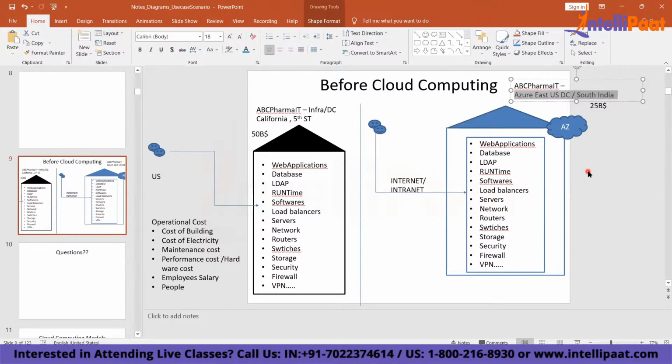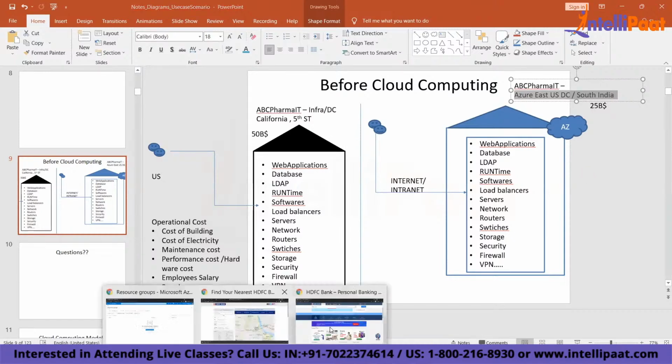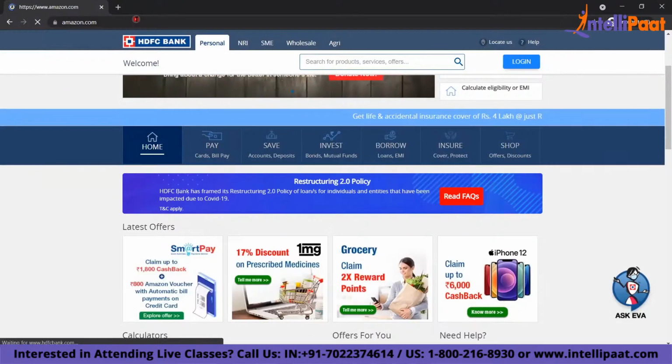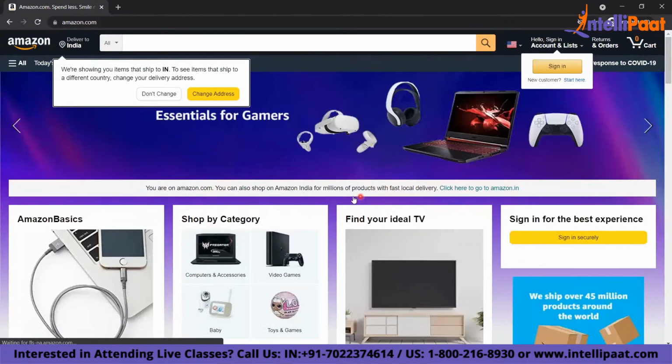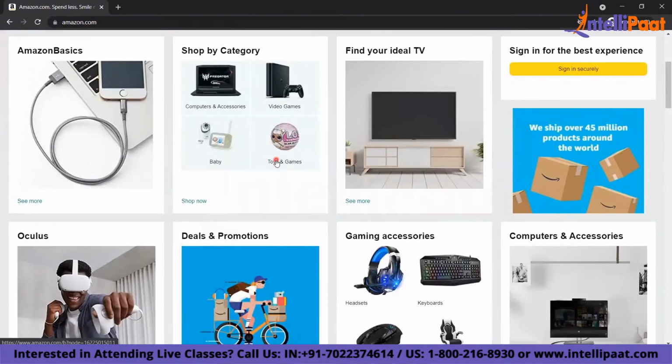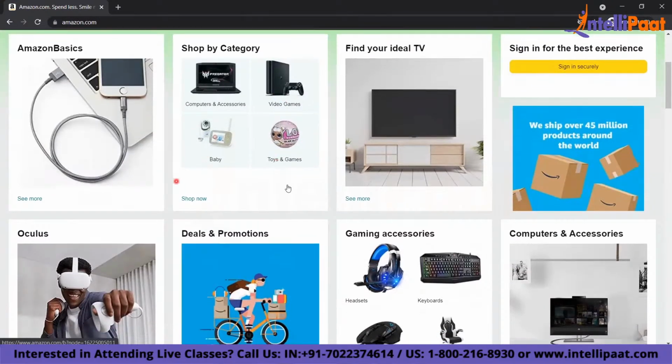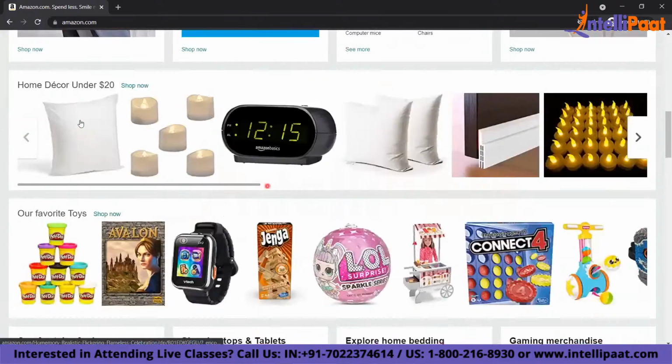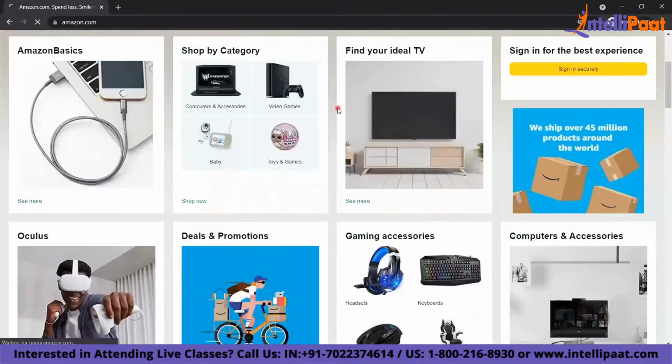And you have certain services which allow you to run your system from the USA, and users can be from India. It does not matter. Now, take an example of Amazon.com. This site is hosted in USA, right? But I can access it from India, and I can buy from India also, right? How is it possible? And the performance is good. If I want to buy some mobile, the site's performance is good.